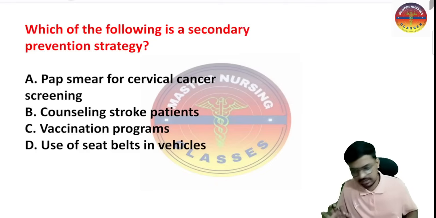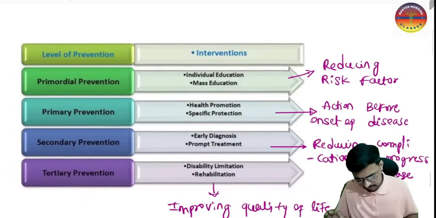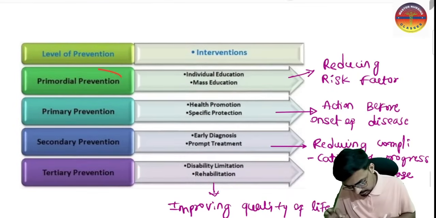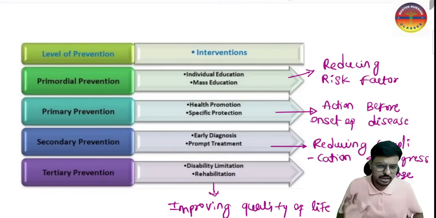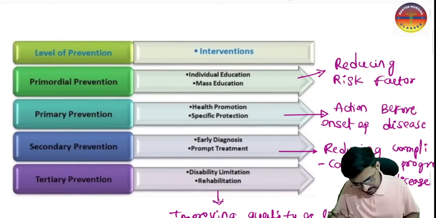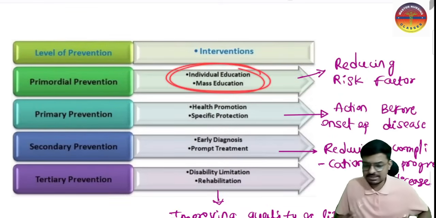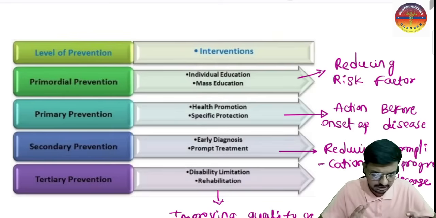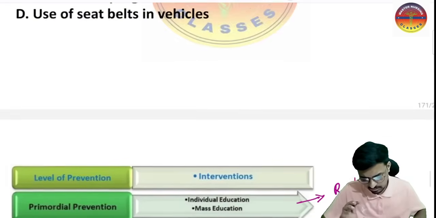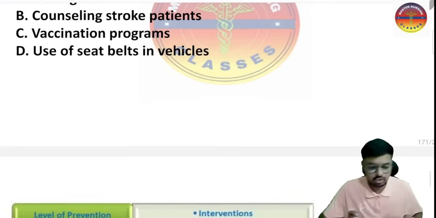So here we have the levels of prevention. You can see the first one is primordial prevention. What is the meaning of primordial prevention? Here we are giving individual education to high risk people and also providing mass education. What is the main purpose of primordial prevention? We are reducing the risk factors. Give some examples. So we are making policies to reduce the risk factors.